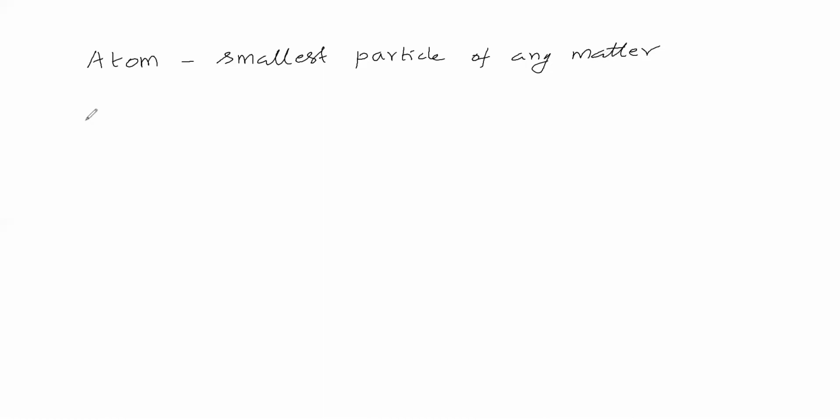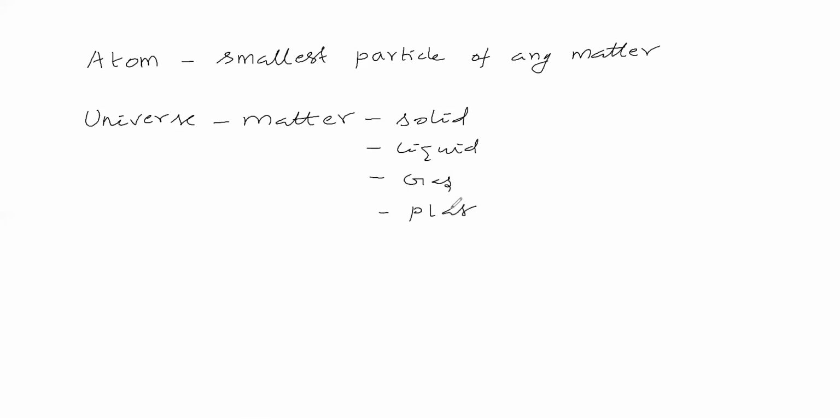So in the universe, whatever the matter that is existing, whether it is solid or liquid or gas or plasma, whatever matter you take, it is made up of smallest particles called atoms. Plasma we can leave aside; generally we take solid, liquid and gas.